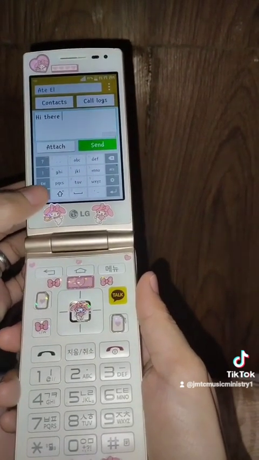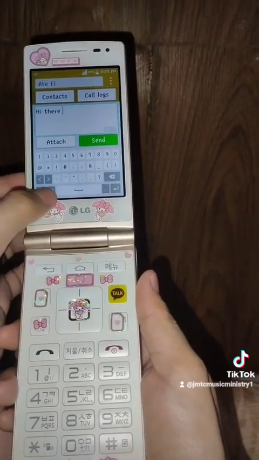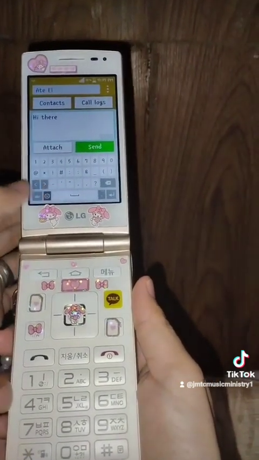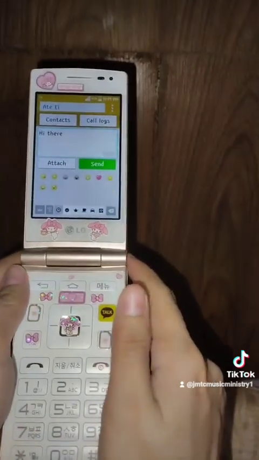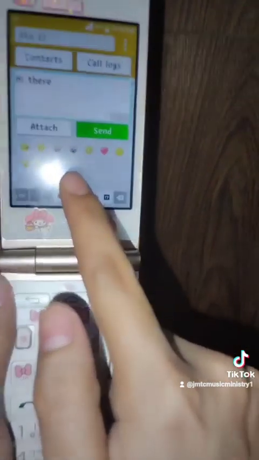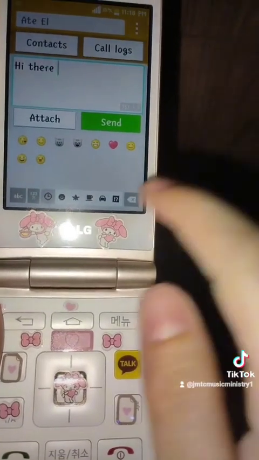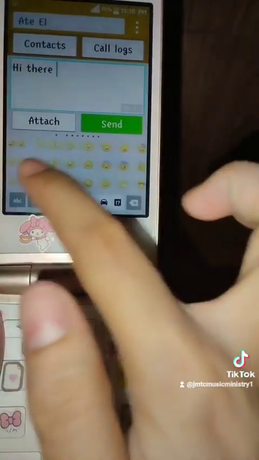So you can use that. And also for emoji, just click this one, the happy emoticon, smiley emoticon, and then there are a lot of emojis that you can choose.